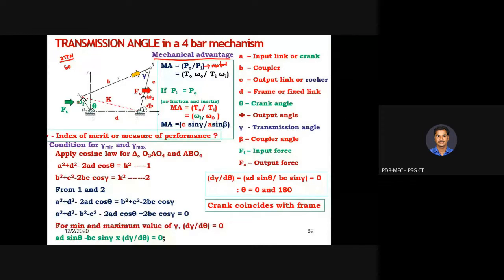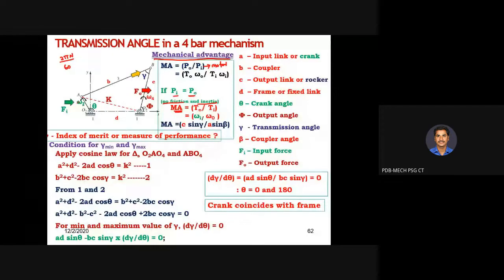On what basis is this going to occur? When the system or mechanism has no frictional force, no inertia torques, no inertia forces. In that case, your input power will be equivalent to output power. Practically it is not possible, but for the sake of understanding or study, we are making some assumptions. So input power is equivalent to output power, and your mechanical advantage will be equivalent to 1.